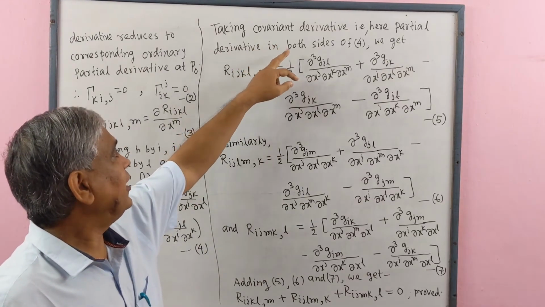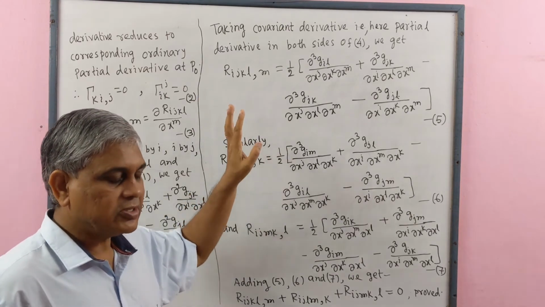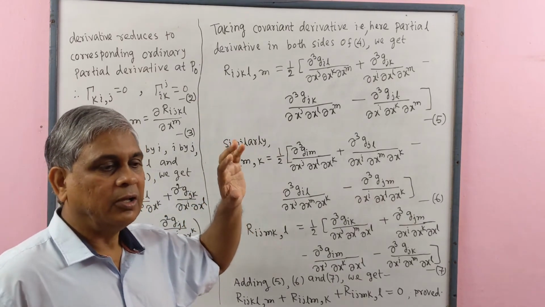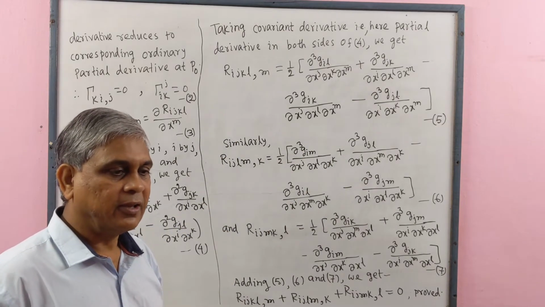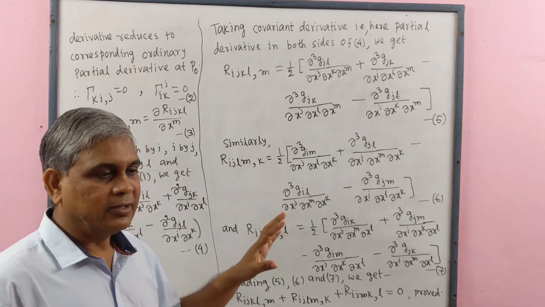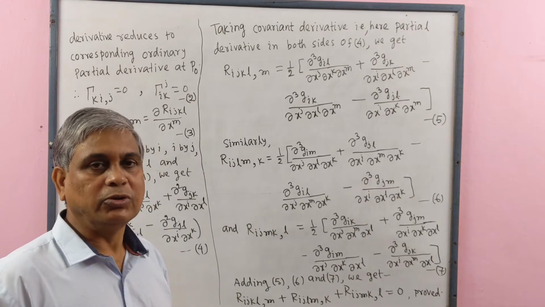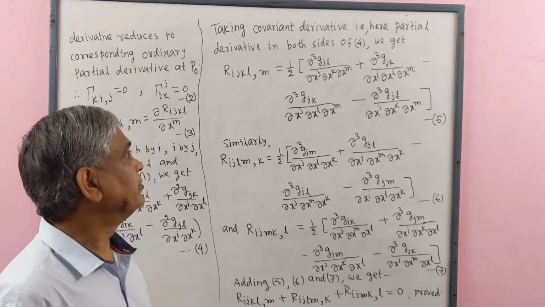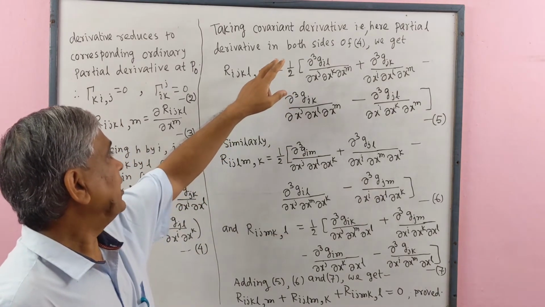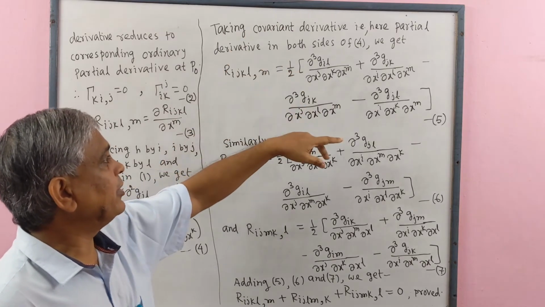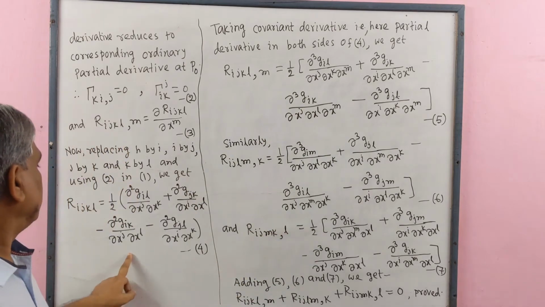Taking covariant derivative, that is here partial derivative, since at pole the value of the Christoffel symbols vanish, that is the covariant derivative reduces to partial derivative. So we take here covariant derivative, that means here partial derivative in both sides of 4.